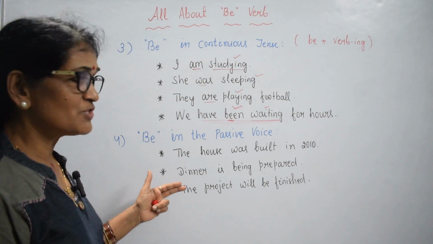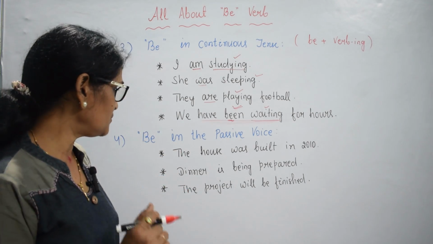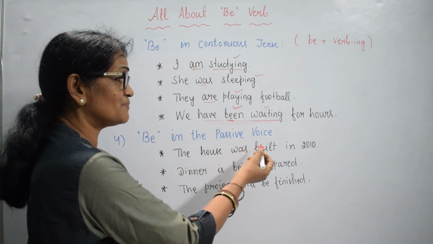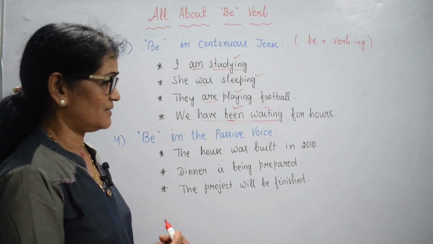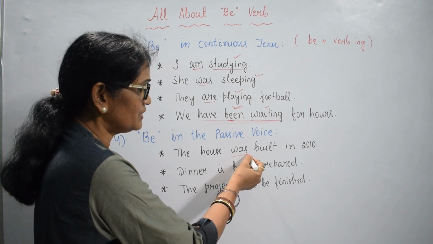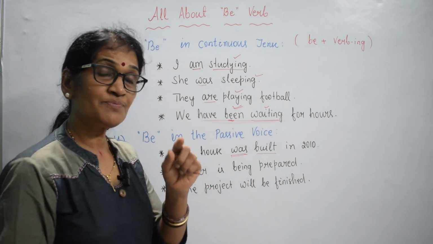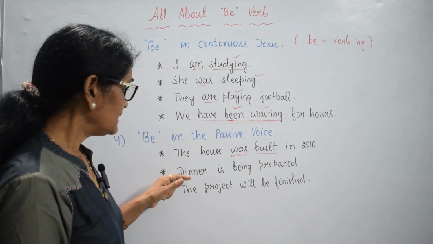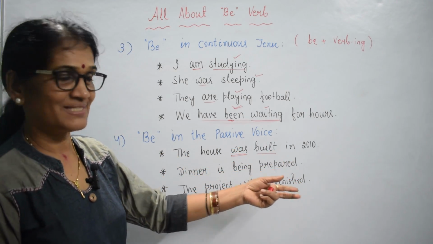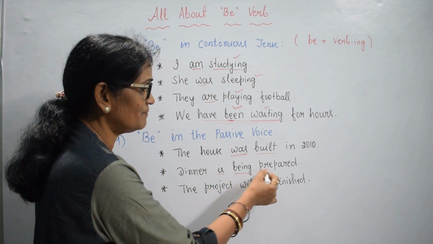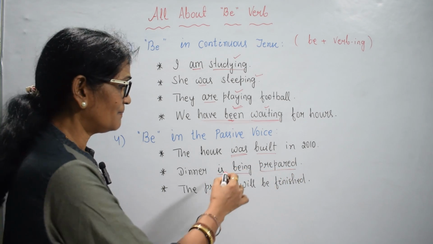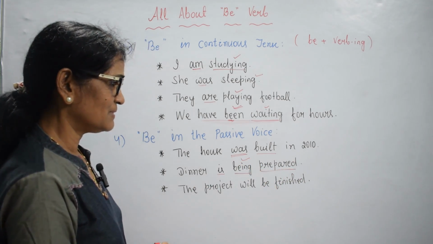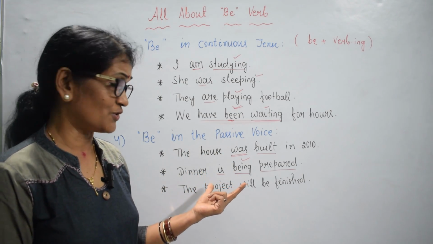Then in the passive structure, we use be verb. How do we use it? The house was built in 2010. Was is the be verb. With be verb, we use the past participle form of a verb. That is one passive structure. Dinner is being prepared. Is being prepared. Being, the present participle, is used for the passive structure.